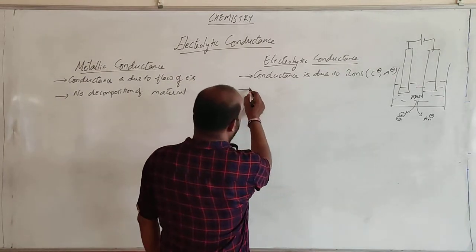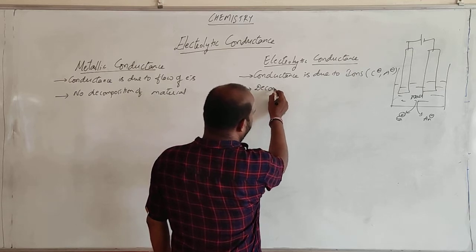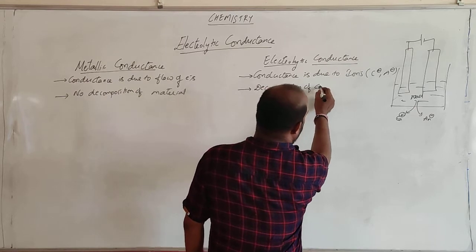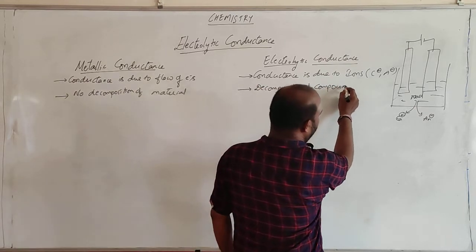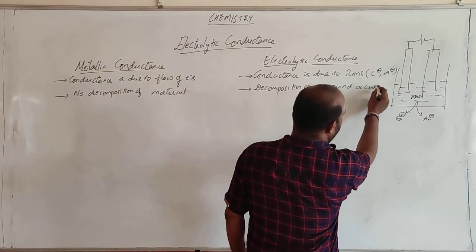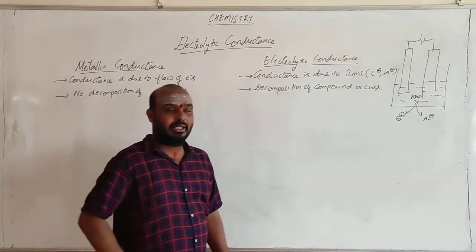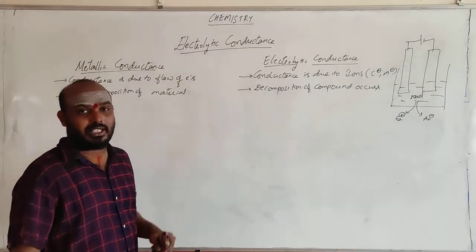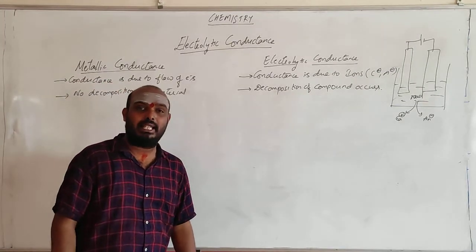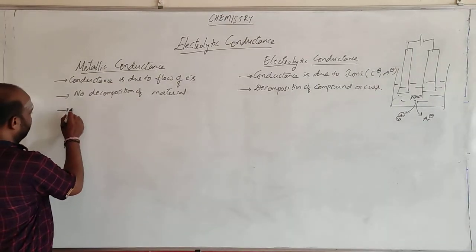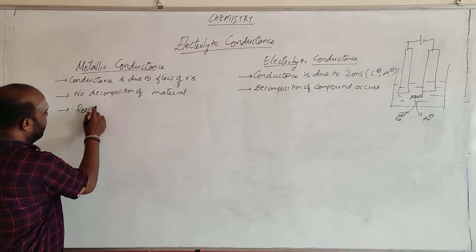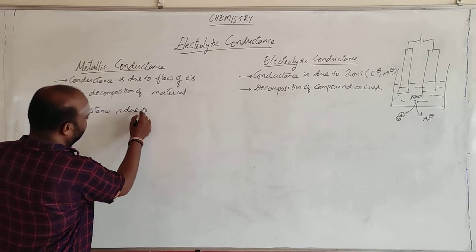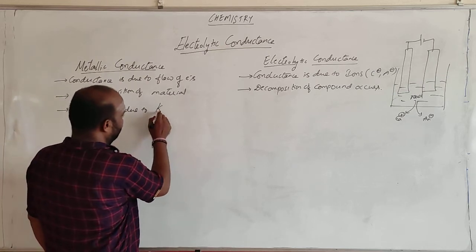So what we can say? Decomposition of compound occurs. In the metallic case, no decomposition of the compound. In the electrolytic case, decomposition of the compound occurs because you will be getting the cation as well as the anion. So here, resistance is due to what? It is due to kernels.